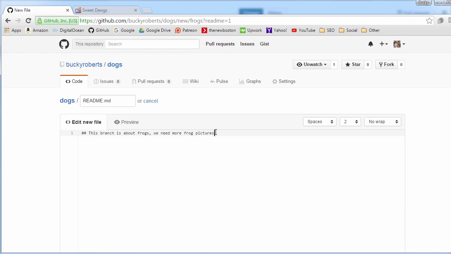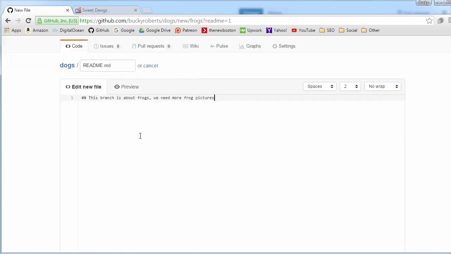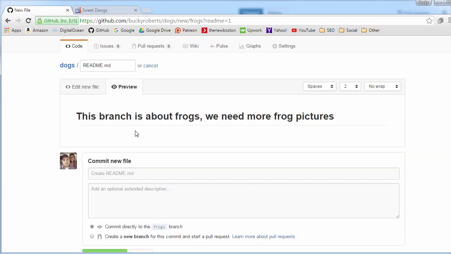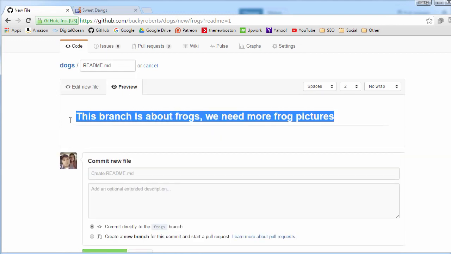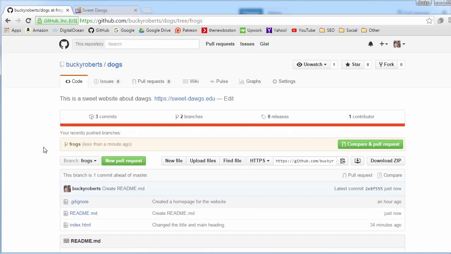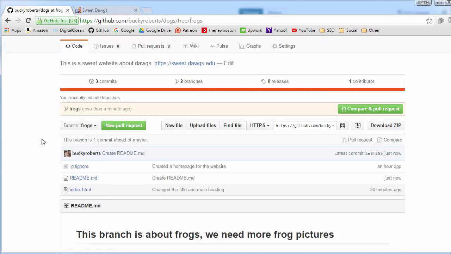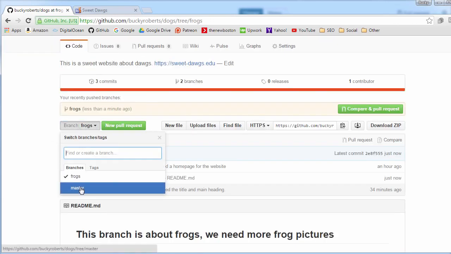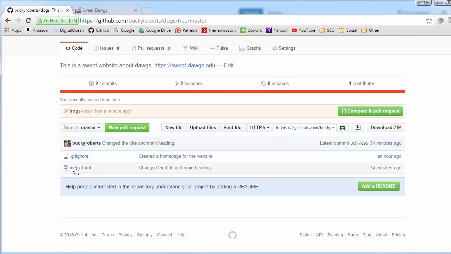I'll talk to you guys about the special symbols and, in more detail, how you write a good README file. But if you just go to preview, then we see that we basically just got plain text. So I'm going to go ahead and commit this file. All right, so we now see that if we toggle back and forth, on our main one nothing changed. We just have our homepage and our gitignore.